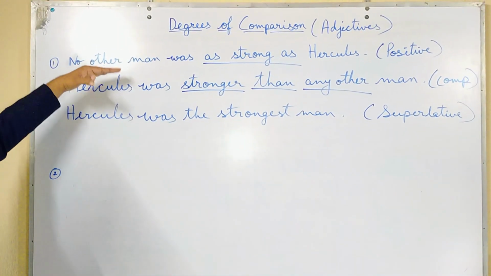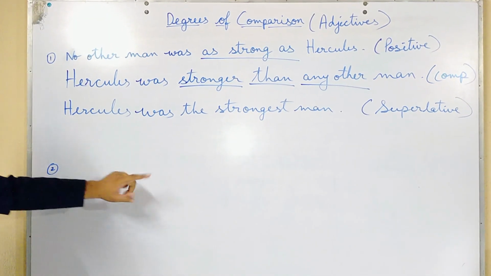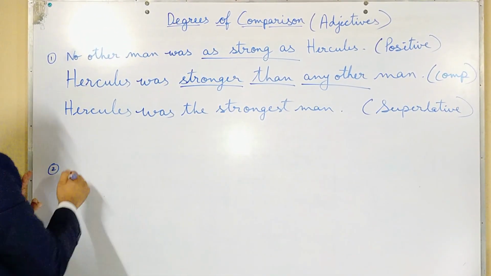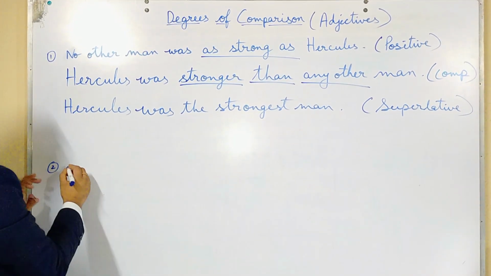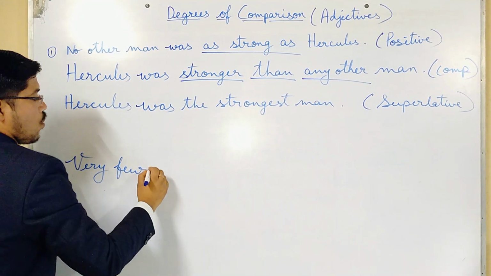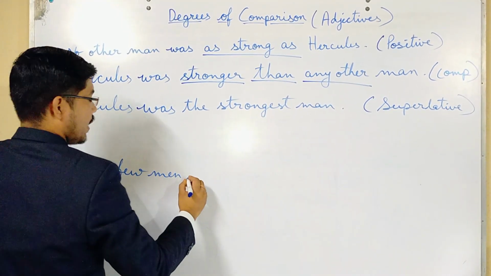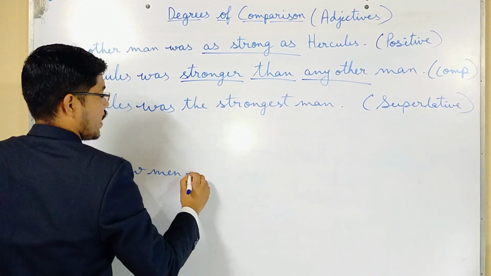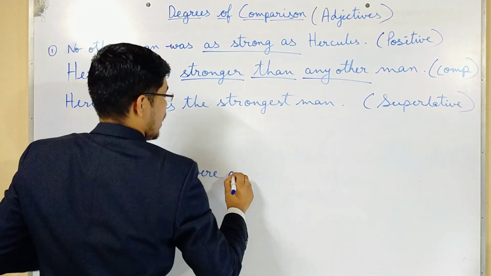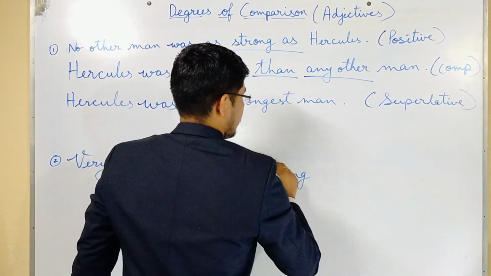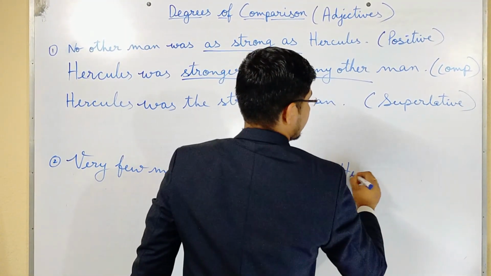So we will see this same sentence in one of the best. Now this is the example of the best. Is it clear? Now we will see the same example in one of the best. It will start with very: very few men were as strong as Hercules.